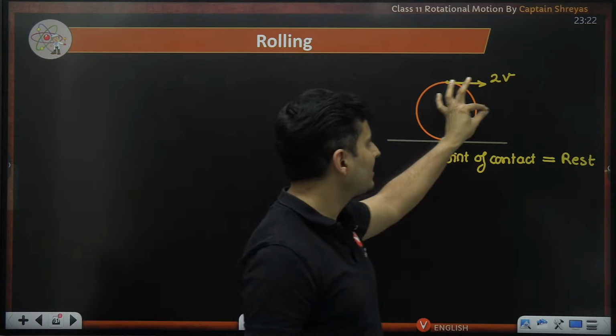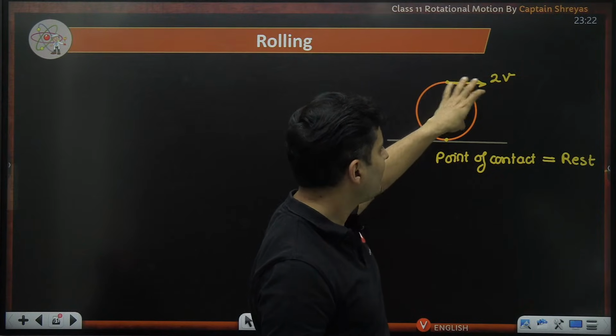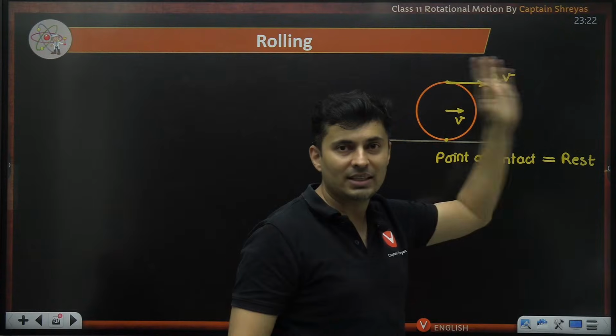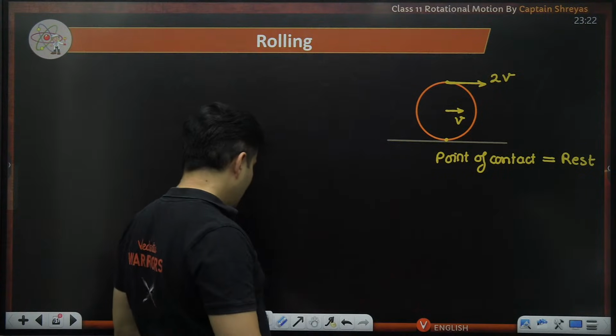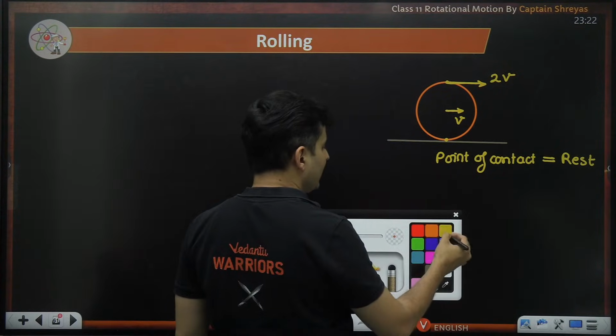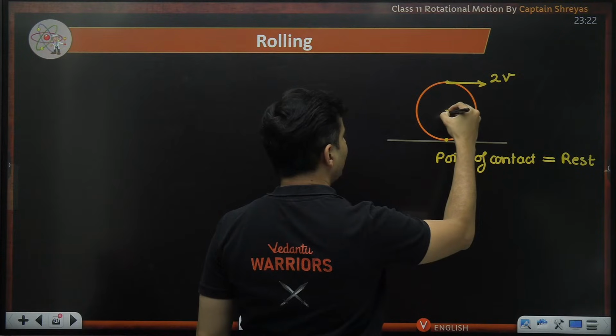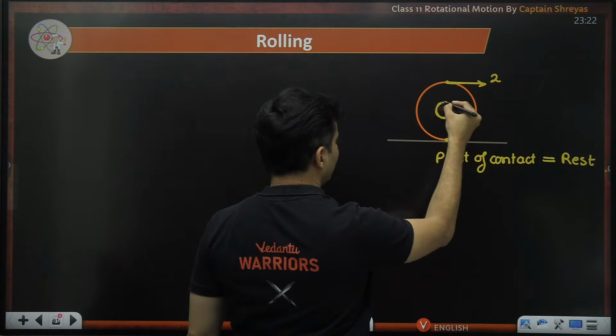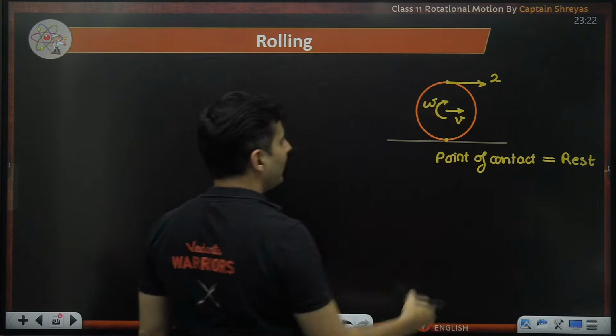Because this point will just translate, but the topmost point will translate and rotate. Both will be happening, and because of that, it has higher velocity. And at the same time, of course, this entire thing is spinning. So there is angular rotation, angular speed also, omega.